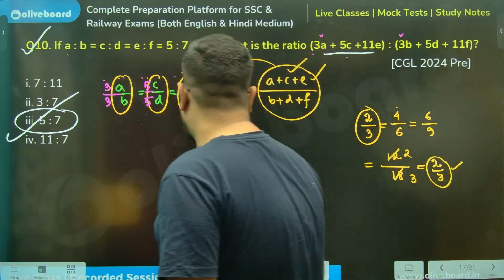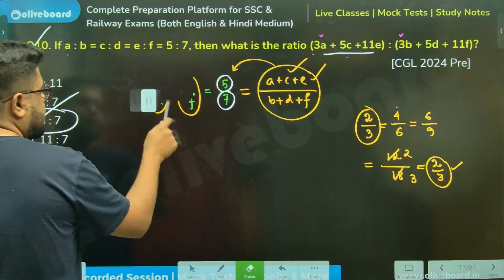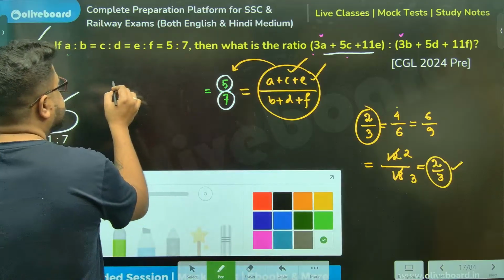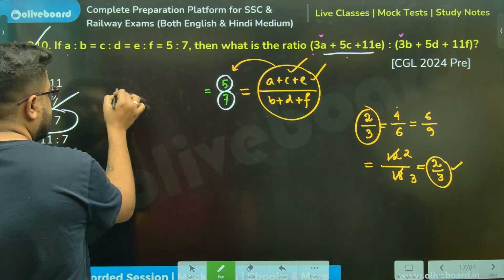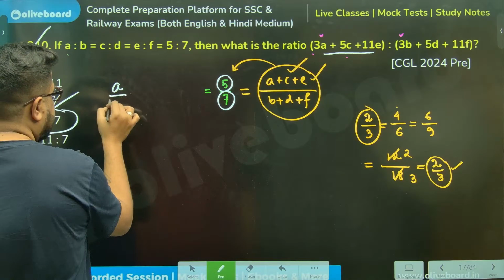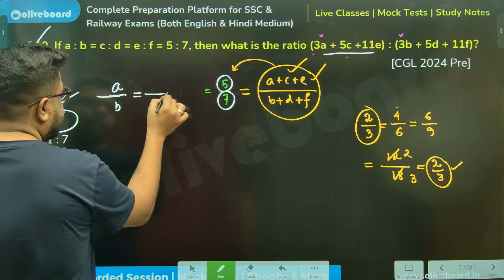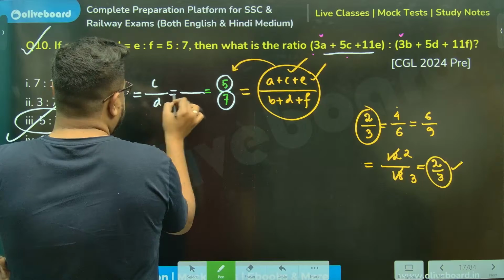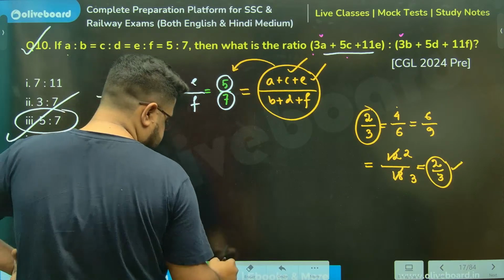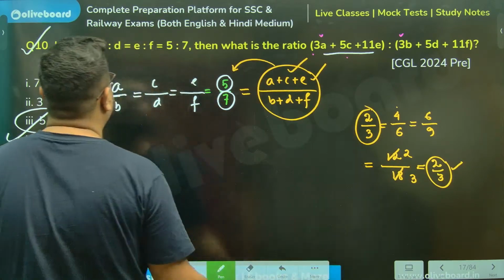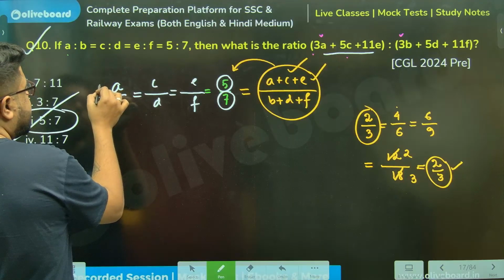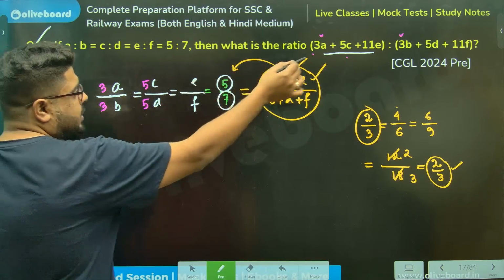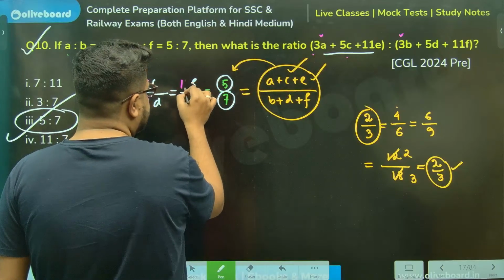Let me write it a little better. A by B is equal to C by D is equal to E by F. That is exactly what I'm saying. So this is 3 here, 3 here. 5 here, 5 here. And there it is 11, so 11 here, 11 here.